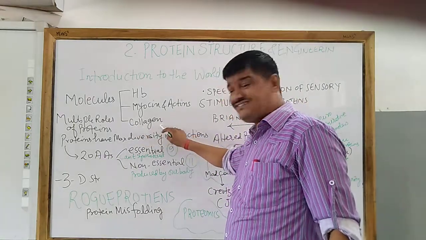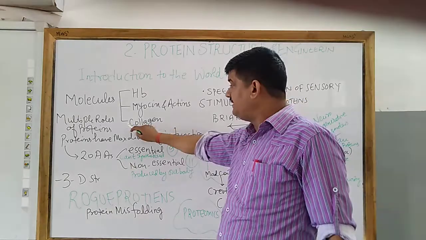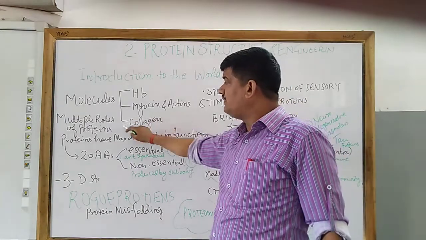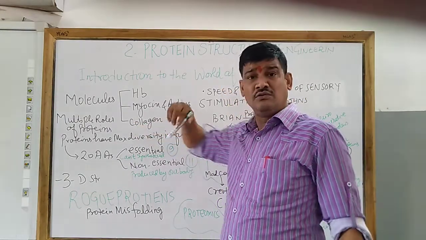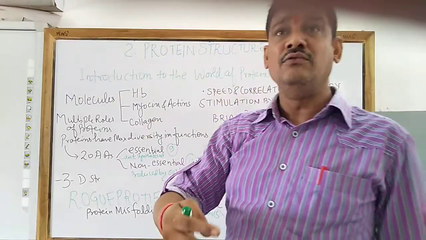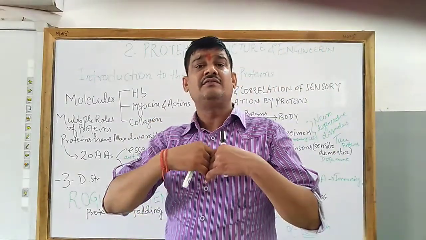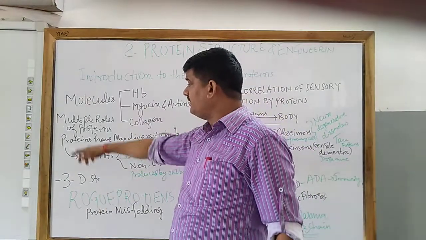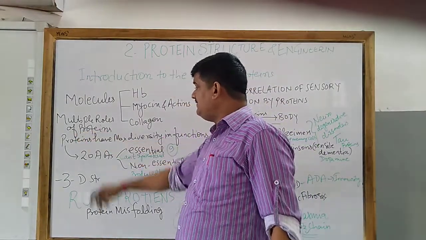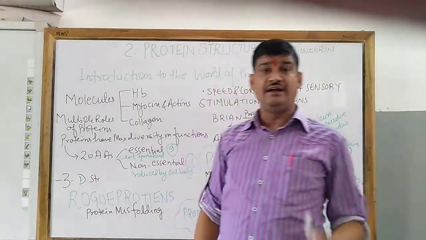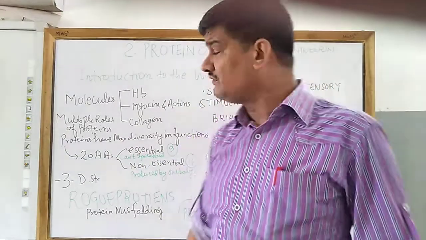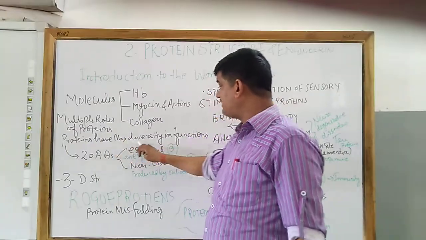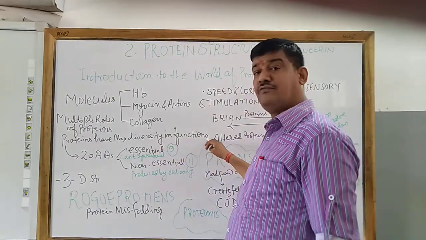So they provide stretchability. Stretchability is because of the collagen protein. So these protein molecules exist in several kinds of examples and therefore multiple roles of proteins are reported, and protein is a biomolecule which has maximum diversity in functions,